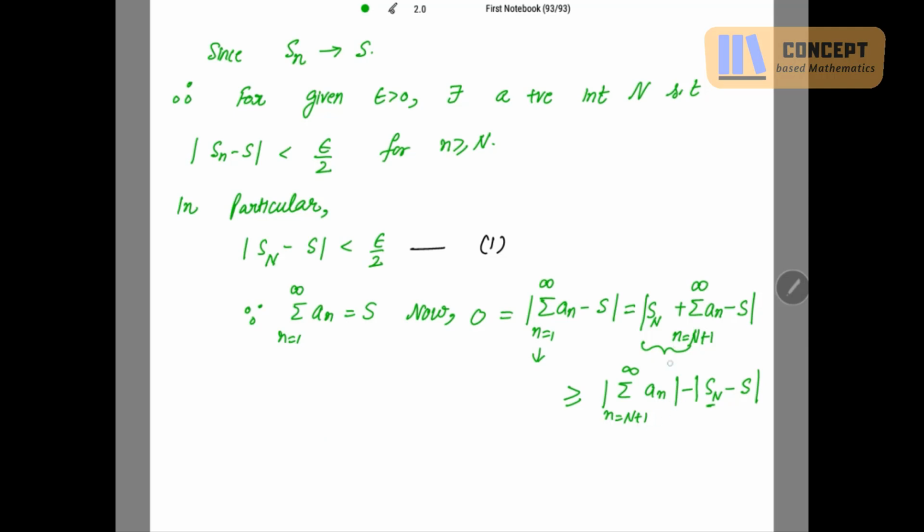How did this step come? Because we know the identity that mod of A minus B is greater than or equal to mod A minus mod B. So I took this term as the first term and Sn minus S as the second term. I use this identity over here, right?